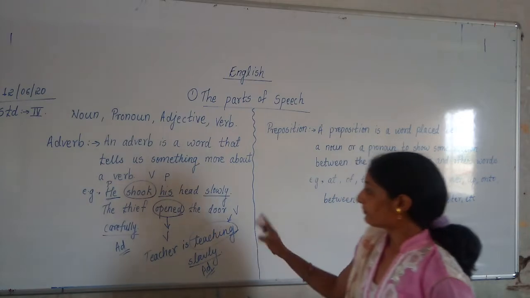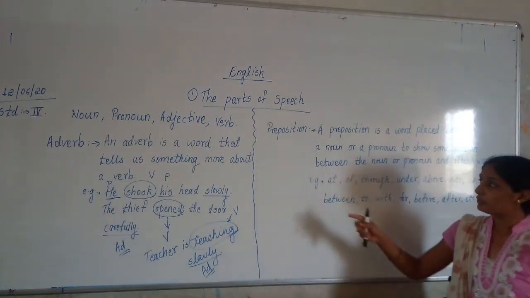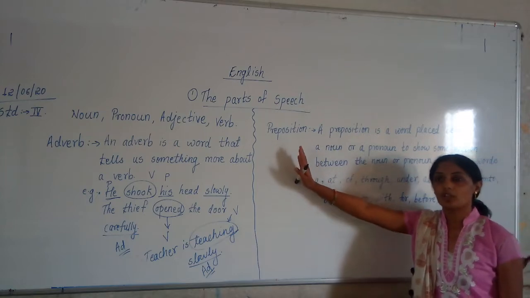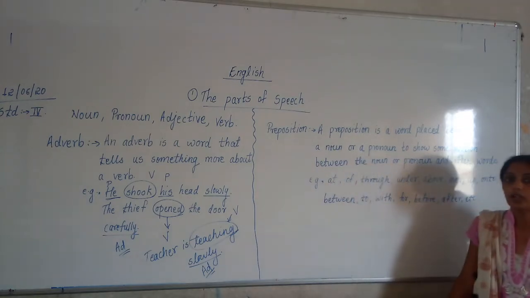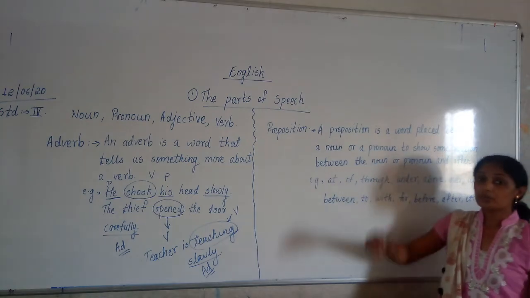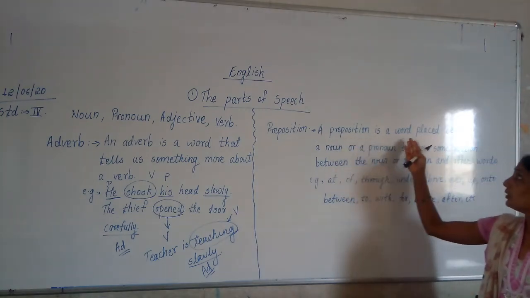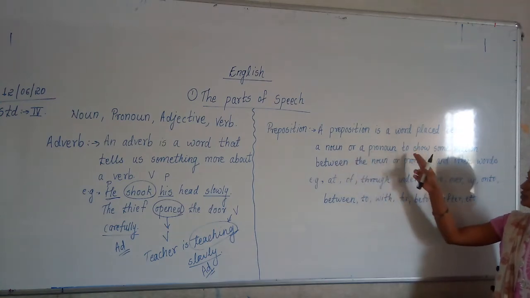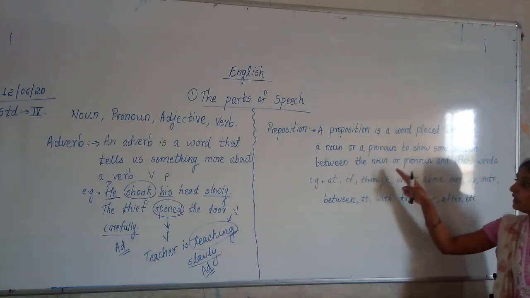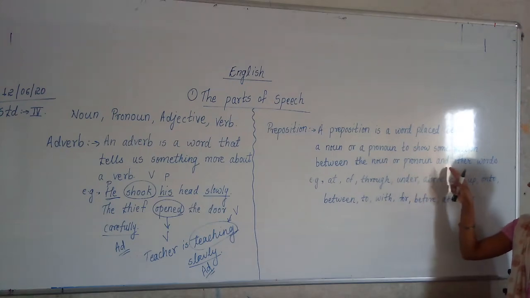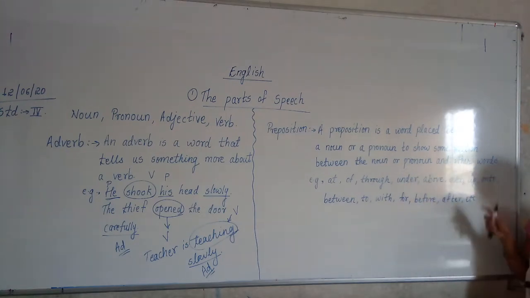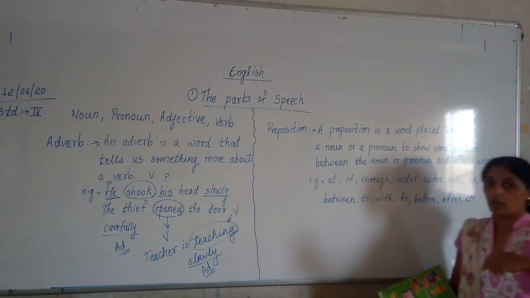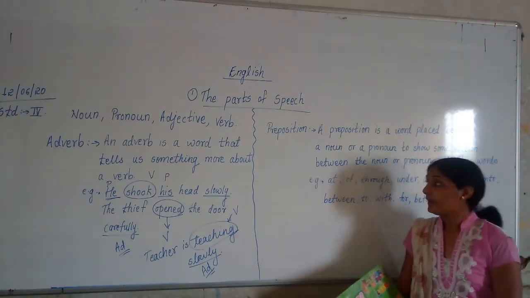Now next, we are going to proceed further. Now the next part of speech is preposition. Which is the next part of speech? Preposition. Now what is preposition? A preposition is a word placed before a noun or a pronoun to show some relation between the noun or pronoun and other words.